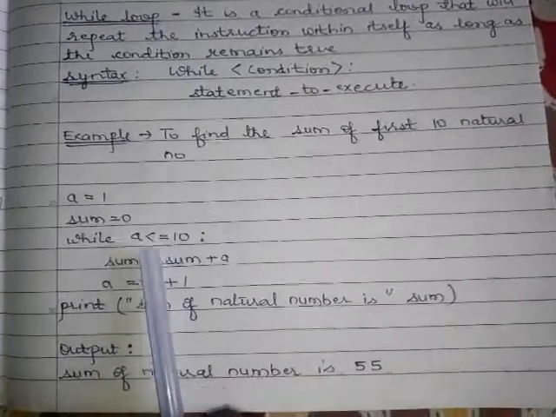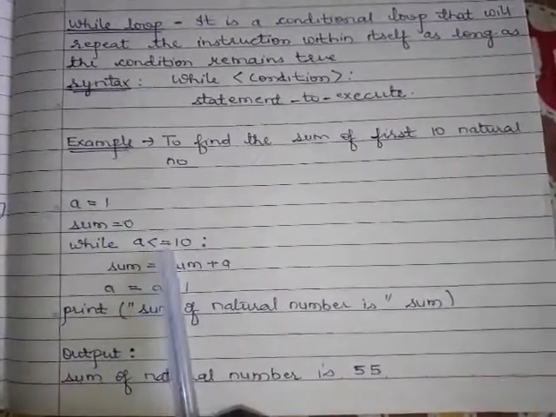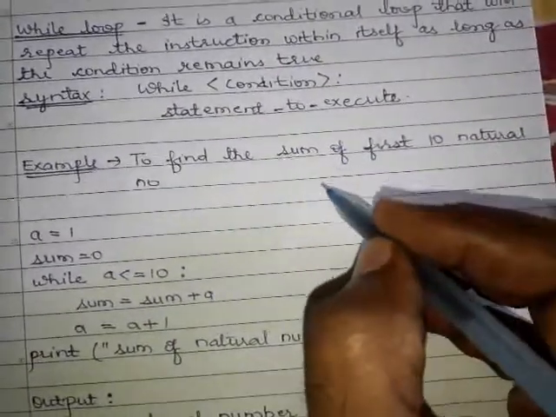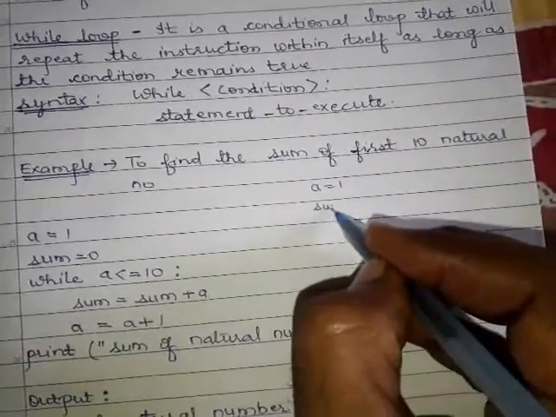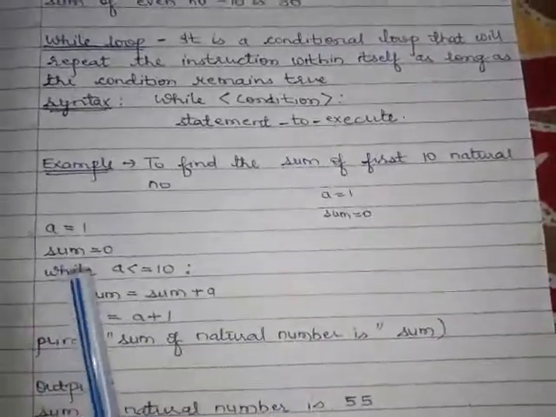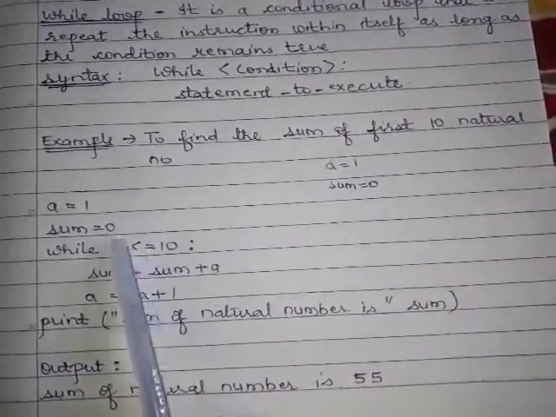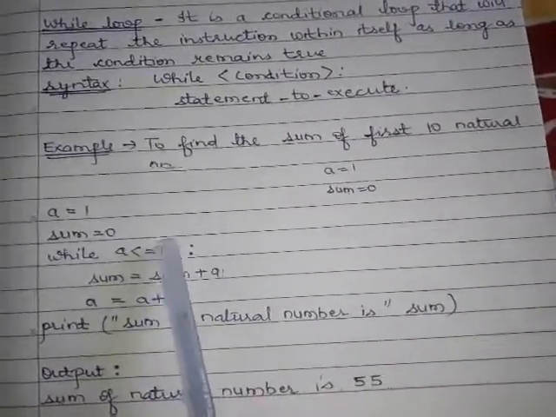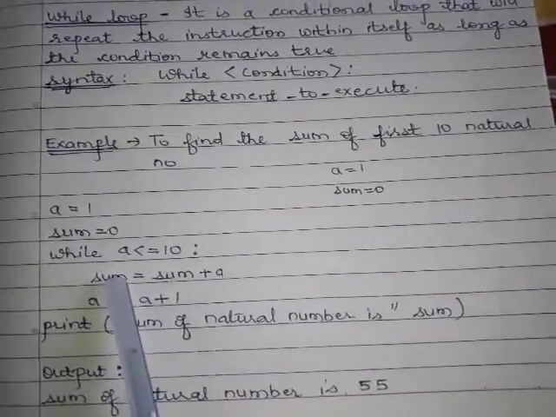While this condition is true, first check if this condition is true or not. The value of a is 1. 1 is less than or equal to 10. Yes, it is true. So the initial values are a equal to 1 and sum equal to 0. If the condition is true, then the two statements written in the while loop are executed. Otherwise they will not execute. So if it is true, then we enter the loop.